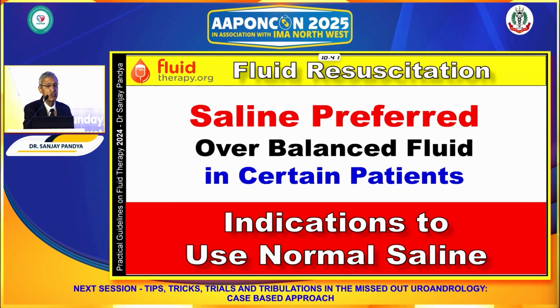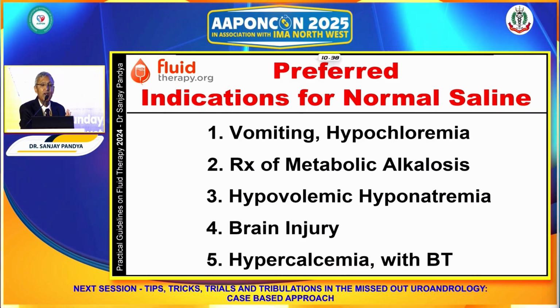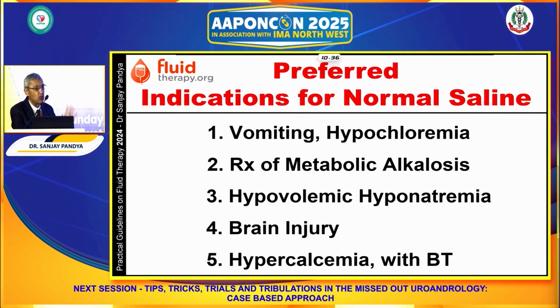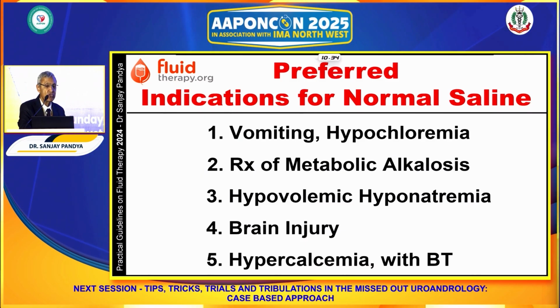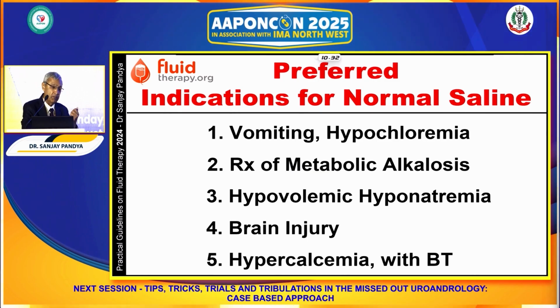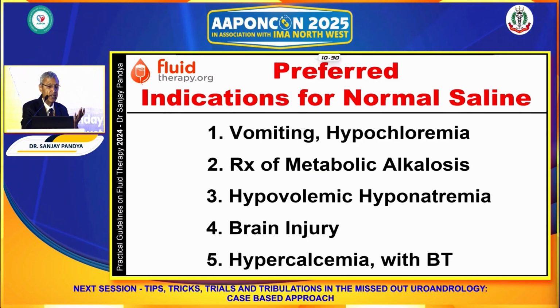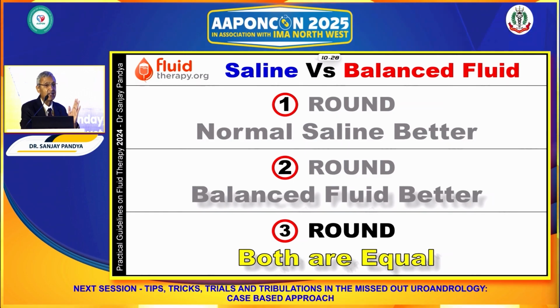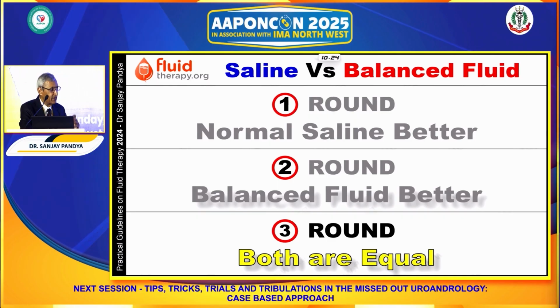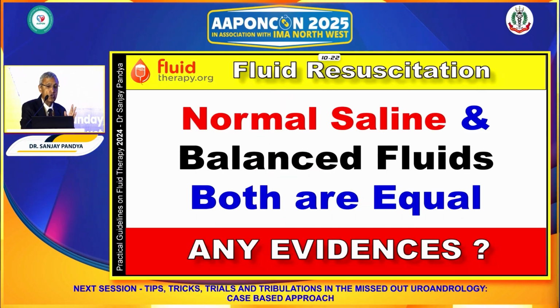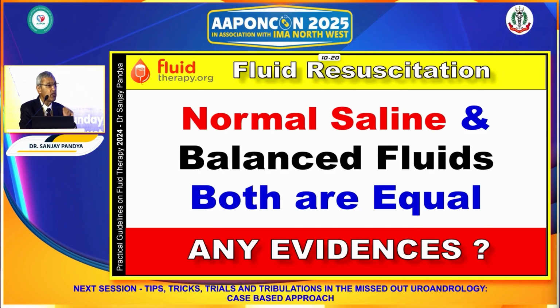With blood it is not compatible, and therefore indications like vomiting, hypochloremia, metabolic alkalosis, hypovolemic hyponatremia, brain injury, hypercalcemia with BT are the indications of normal saline. But the third round is that, do we have any evidence that both are equal?